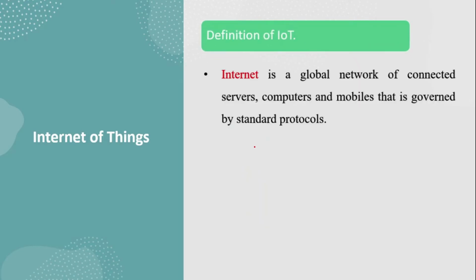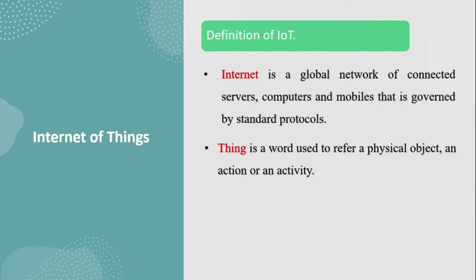Now coming to the definition of IoT, here two words are there. The first one is internet, the second one is thing. Internet is nothing but a global network. Here we are connecting servers, computers, mobiles, tabs, everything. All these are connected by using some standardized protocols. Thing is nothing but just an object. Any physical object represents a thing, or an action or an activity.